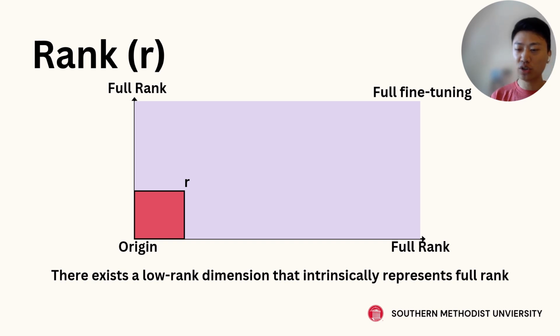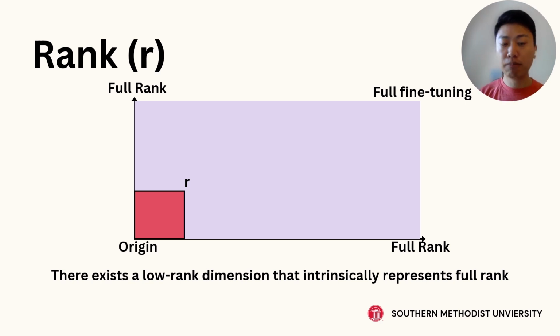This also introduces another hyperparameter, the rank R we have to select. If we drag this red box all the way to the right, we get full fine-tuning, which is a million parameters in our example. But if we find a lower rank R, somewhere in the middle or maybe near the origin, we can find smaller matrices, a smaller percentage of trainable weights, that intrinsically represent the bigger weights.